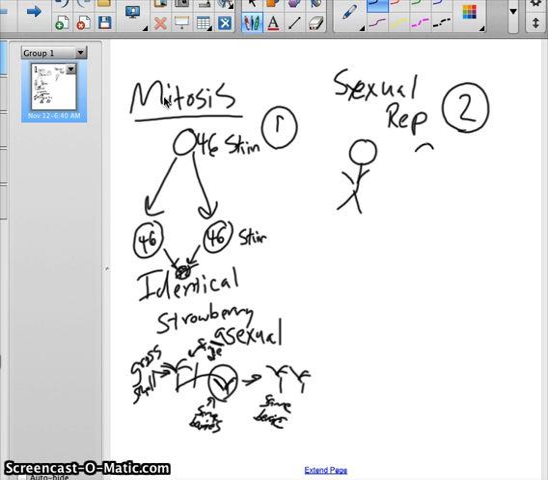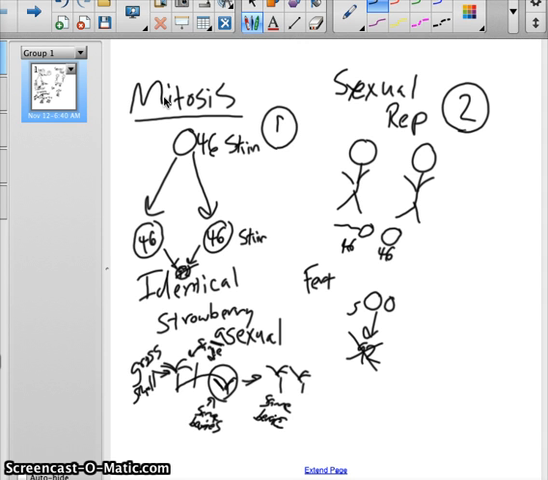What happens is this guy donates a sperm, and this lady donates an egg. Now, if these were created by mitosis, just like the strawberries, if they had 46 and 46, then during fertilization, which we'll talk about more later, these two would combine to make 92 chromosomes. And that is no good. That's not what we want.